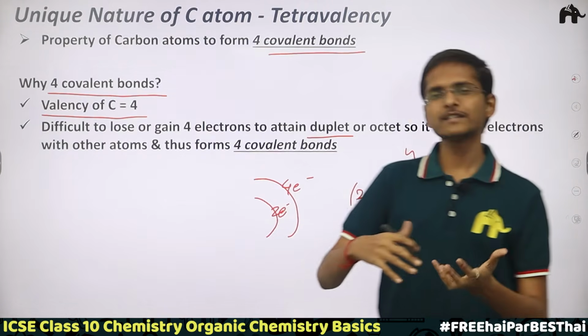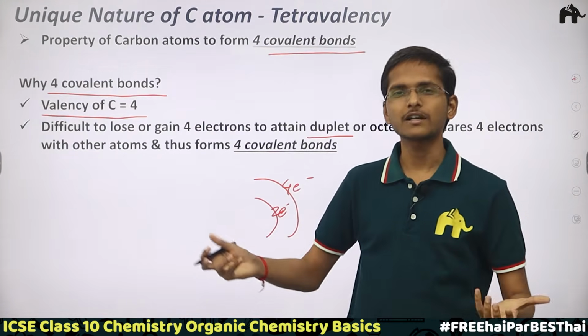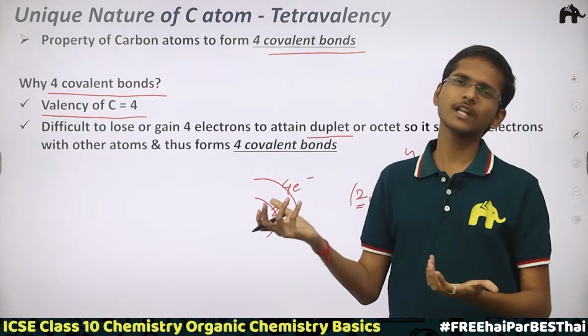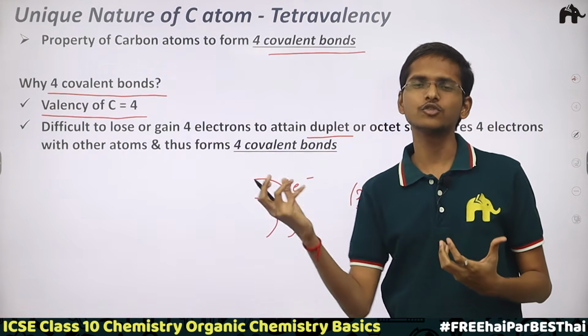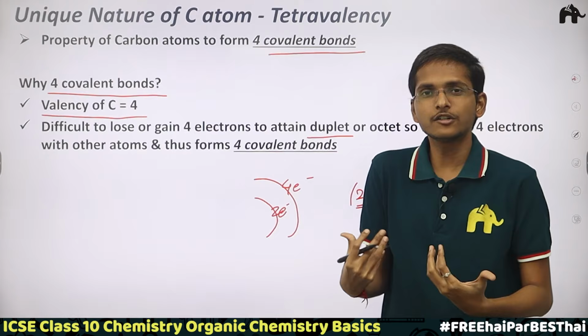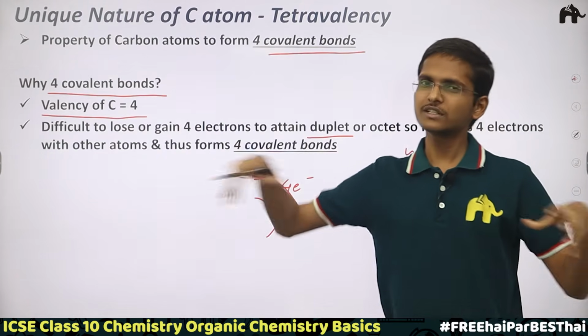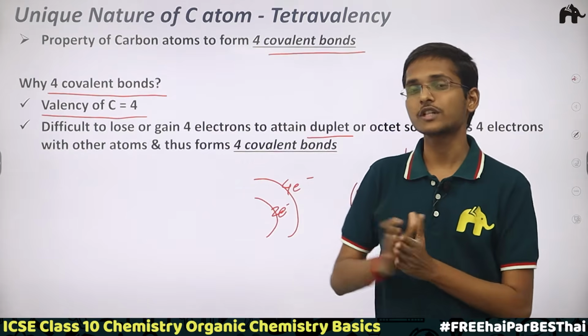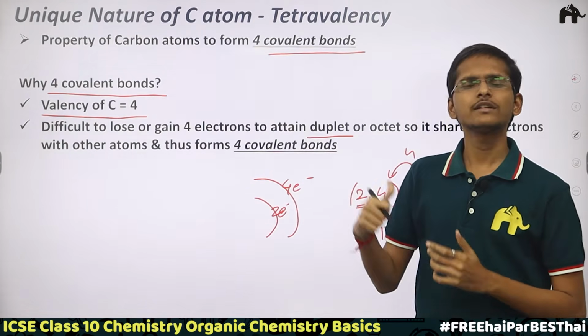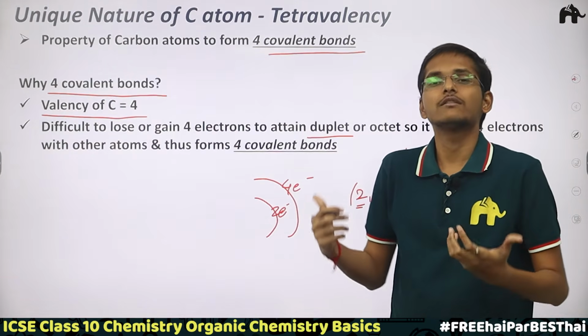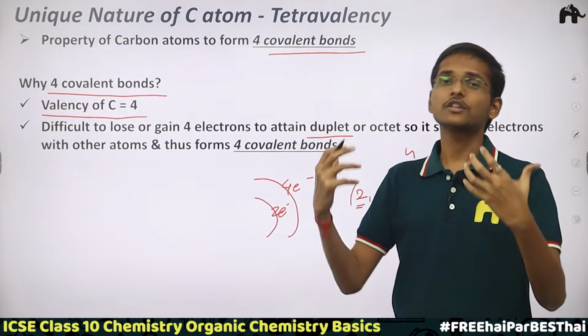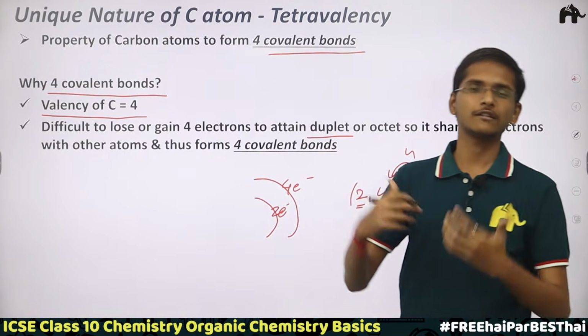It thinks, why should I do a difficult part? Like humans, the carbon atom's thinking ability is like humans. We humans tend to choose a middle solution. We don't want extreme solutions, we need some blended solution. So carbon also thinks in the same way. It says, why should I invest so much energy in losing or gaining those 4 electrons?